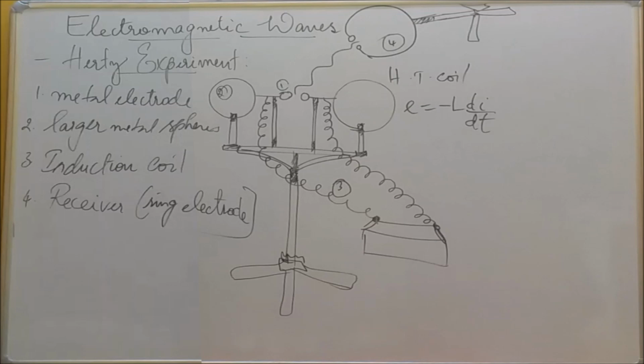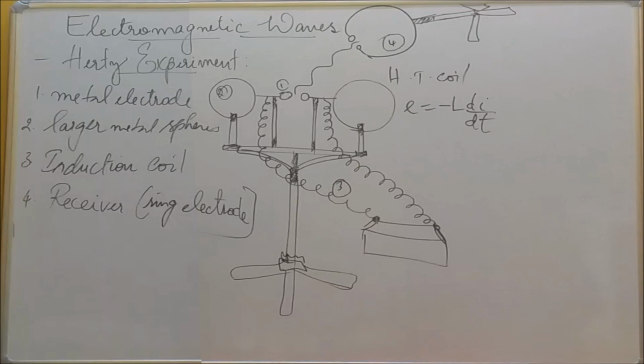3 into 10 power 8 meters per second. This is the Hertz experiment, which is done by the production of electromagnetic waves. So these electromagnetic waves are produced by charges, because the charged particle is moving in the form of a wave. That is only electromagnetic waves. Okay, and this is the Hertz experiment.